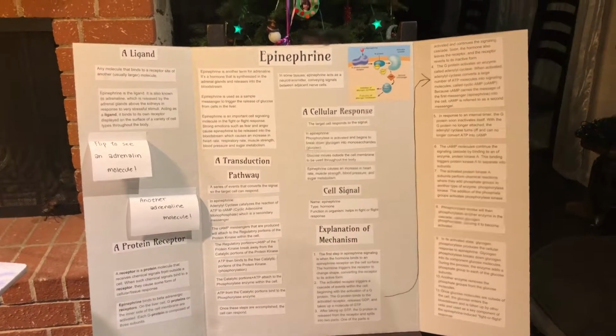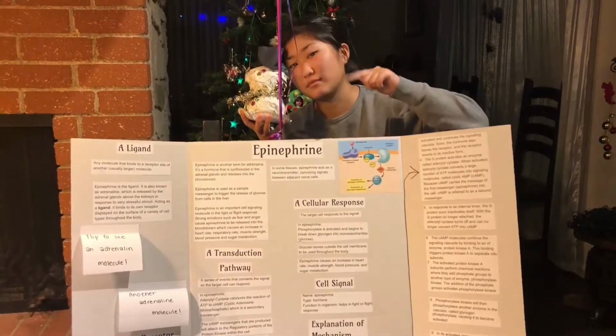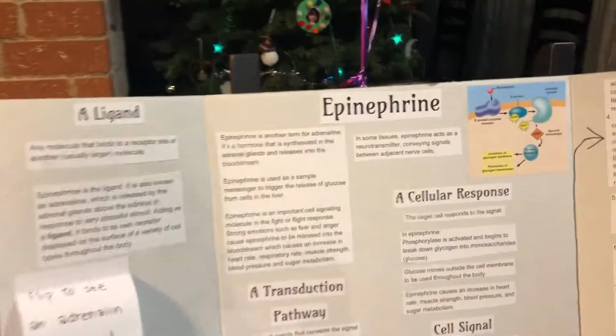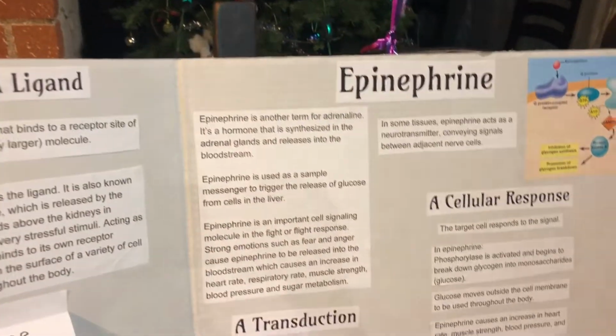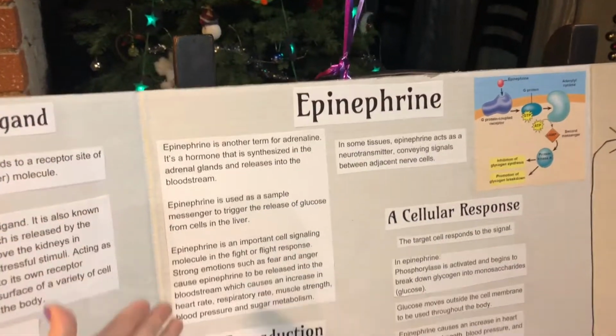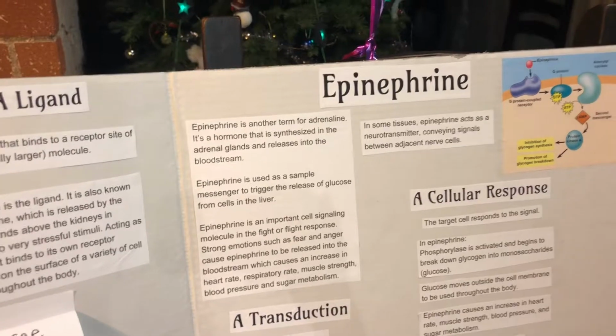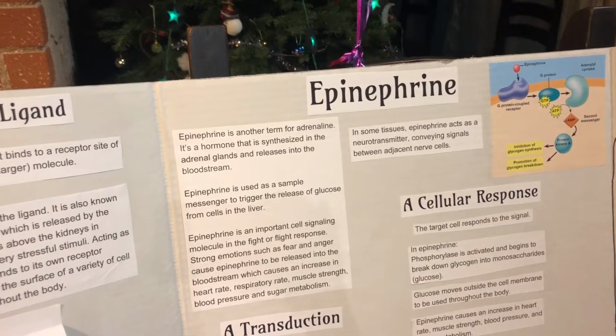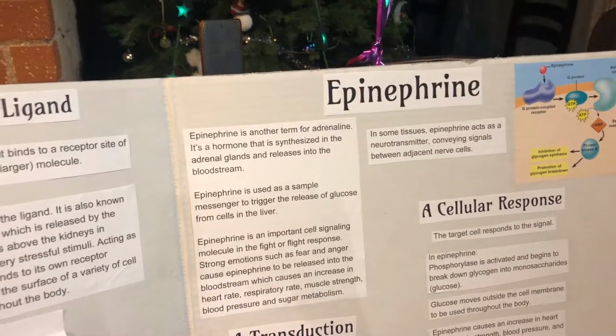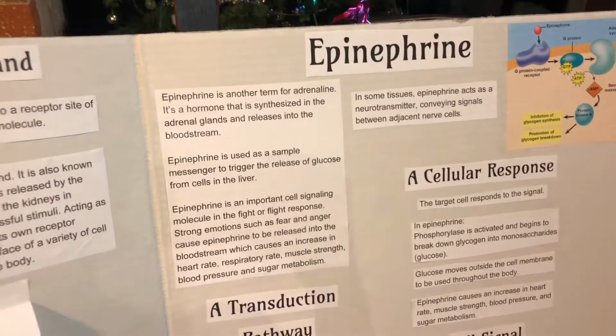Today, we will be talking about epinephrine. To give a quick summary, epinephrine is another term for adrenaline. It is a hormone that is synthesized in the adrenal glands and released into the bloodstream. Epinephrine is used as a messenger to trigger the release of glucose from cells in the liver.